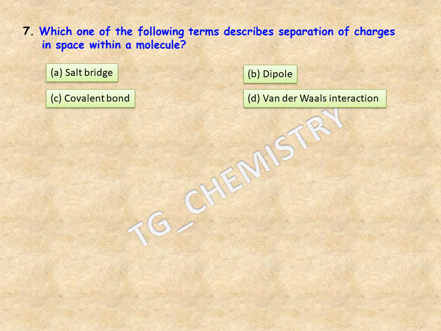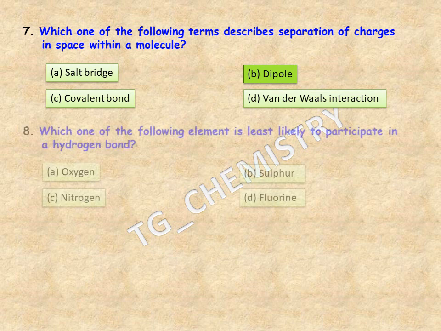Next one, which one of the following terms describes separation of charges in space within a molecule? Options are A. Salt bridge, B. Dipole, C. Covalent bond, and D. Van der Waals interactions. Dipole is the right answer. So option B should be the right one for this question.